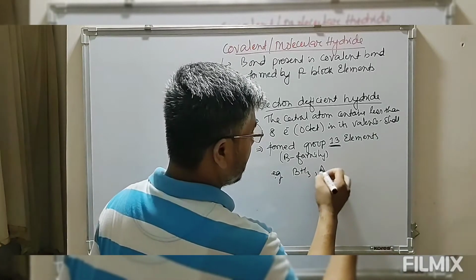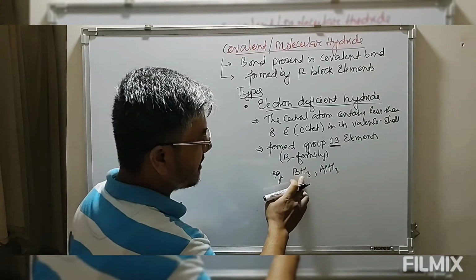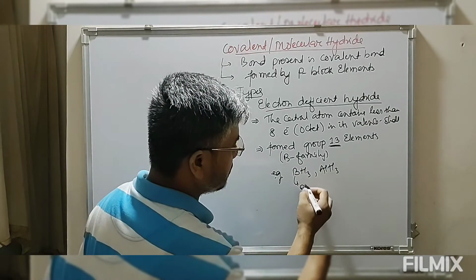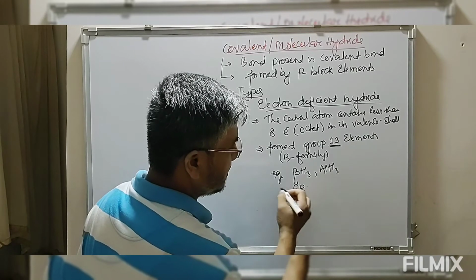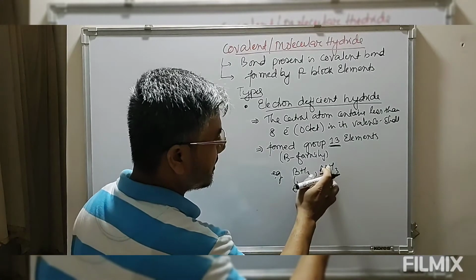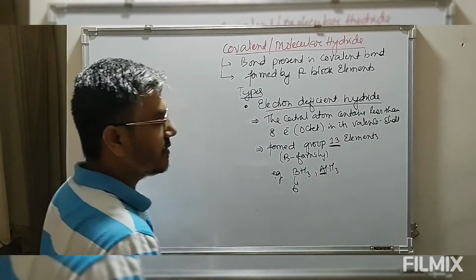We have this AlH3. Now in this, boron is forming 3 chemical bonds with hydrogen, so the number of electrons in the valence shell is 6 electrons. Aluminium is again forming 3 chemical bonds with hydrogen, so 3 electron pairs are being shared between aluminium and hydrogen.